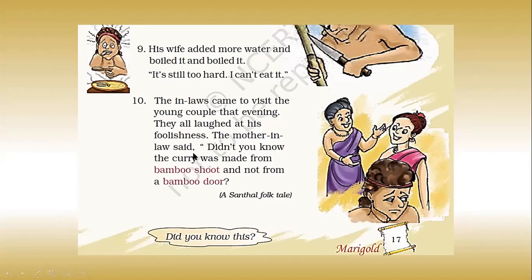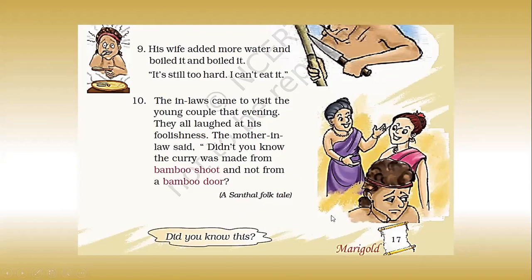The mother-in-law said, "Didn't you know the curry was made from bamboo shoot and not from a bamboo door?" Children, a shoot is a young branch springing from the main stalk of a tree or other plant. It is very tender, and that is the reason why the Santal community use bamboo shoots to make curry. This is a Santal folk tale.